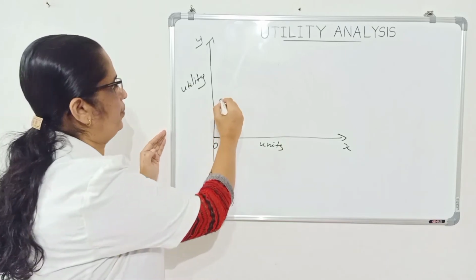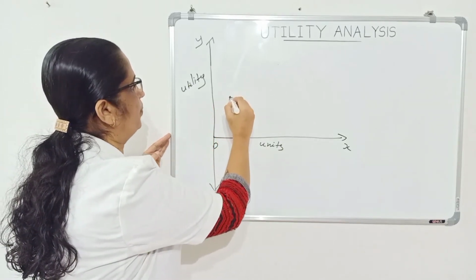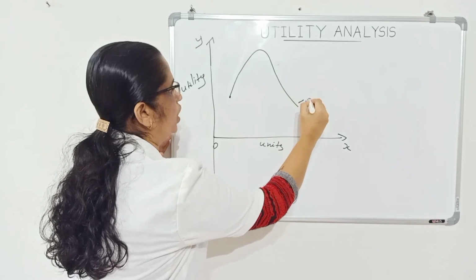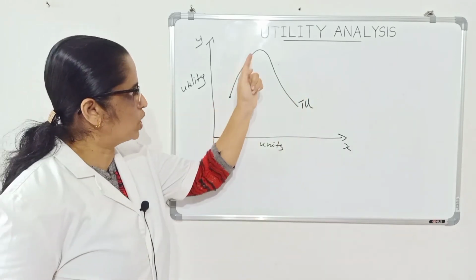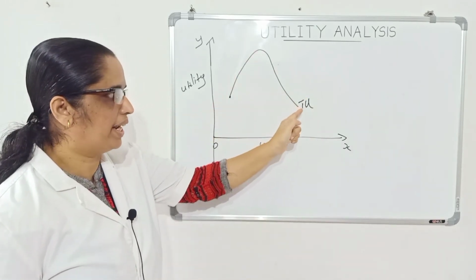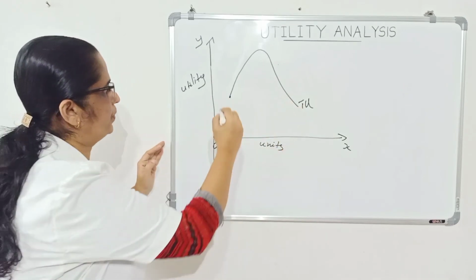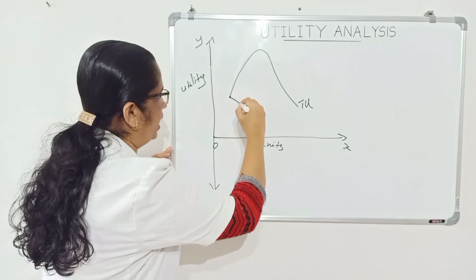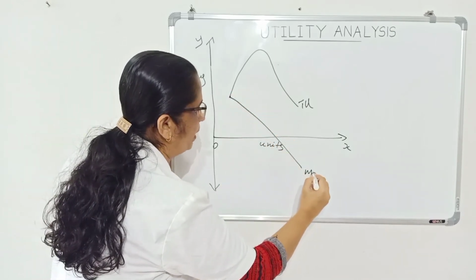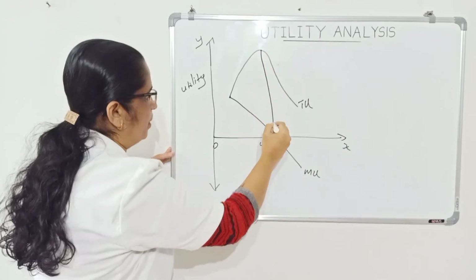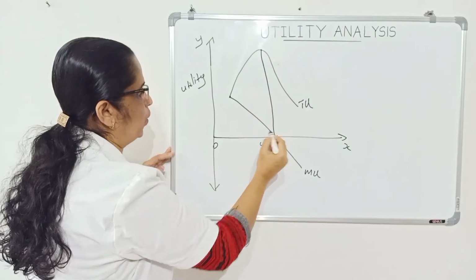For example, the total utility curve. You know, an inversely U-shaped curve, total utility curve. Once you have drawn the curve, at the ends you have to mark properly. Total utility curve. And the marginal utility curve is a downward sloping curve, right? And when the total utility is maximum, marginal utility is 0.